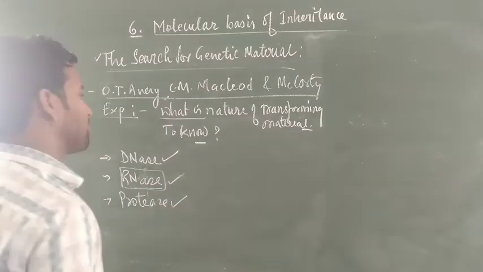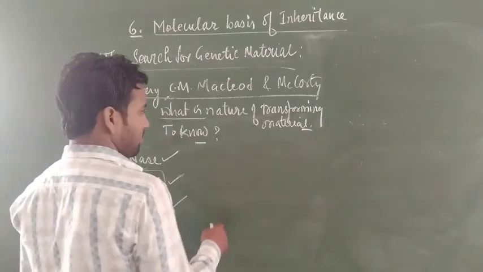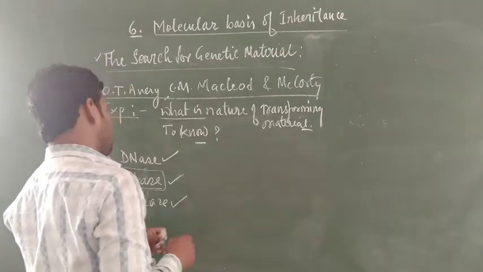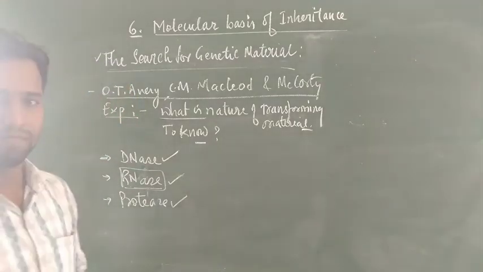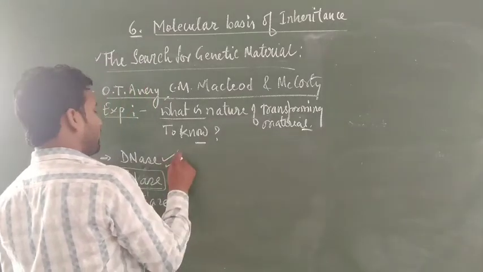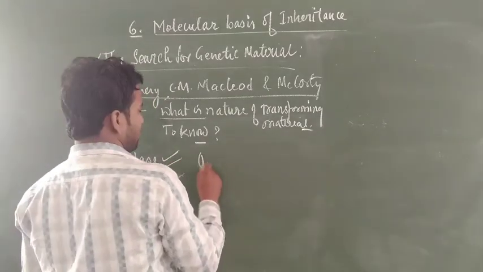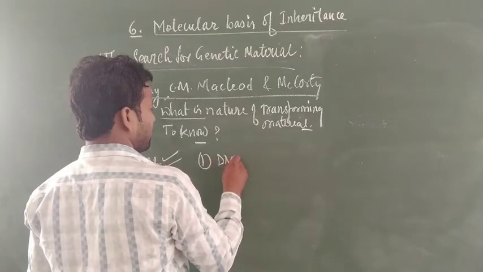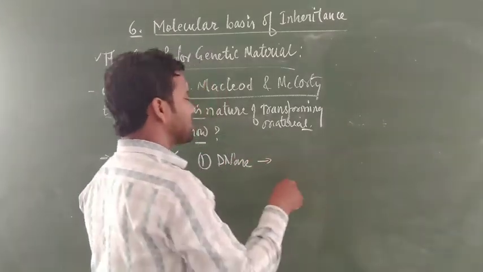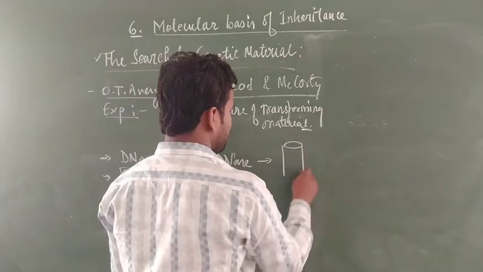He performed the experiment by taking the same experiment of Griffith, but he used the enzymes one by one. DNase was used in the mixed culture of R and S strain of bacteria.